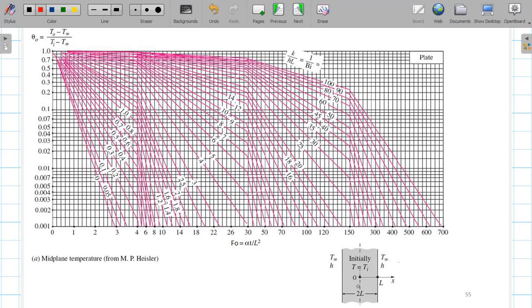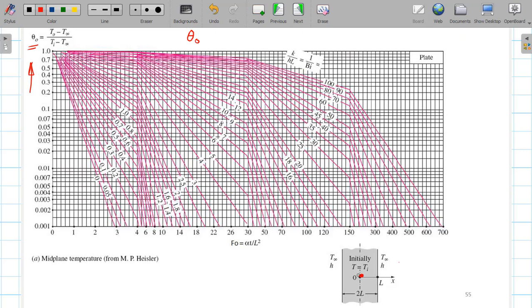In the y-axis you can see it is theta 0. Theta 0 indicates the origin position, that means the central position. Theta 0 basically indicates the non-dimensional temperature at the origin. This position is the origin.